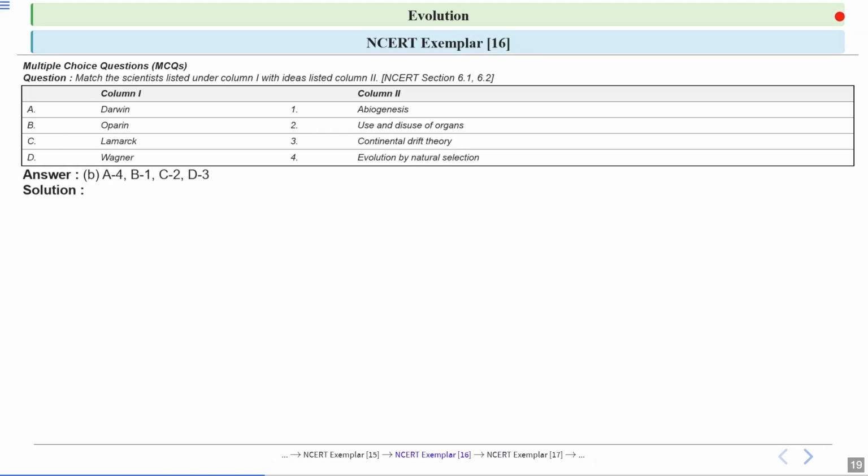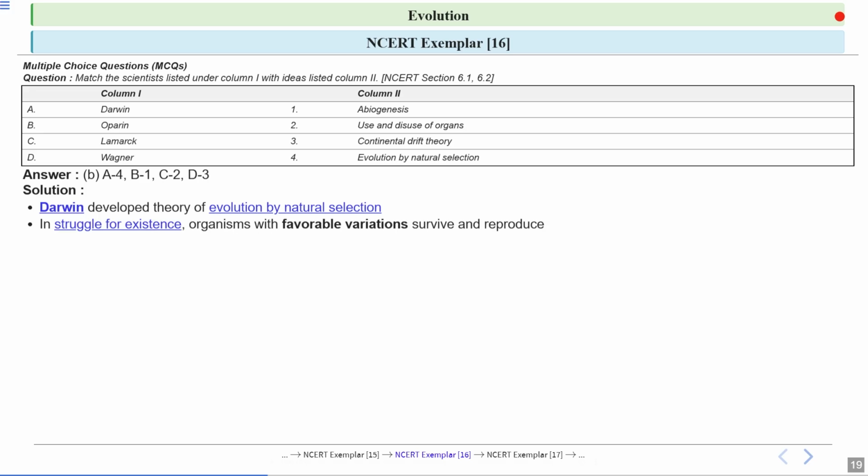So let's have a look at the explanation. See, option number B is the correct answer. Charles Darwin came up with the idea that species evolve over time through a process where the best suited individuals survive and pass on their traits. So he talked about natural selection, meaning nature is selecting here. Now, struggle for existence is there. In the fight for survival, the organisms with beneficial traits are more likely to live and produce offspring, passing on these beneficial traits to the next generation.